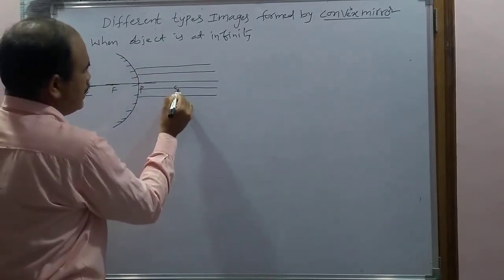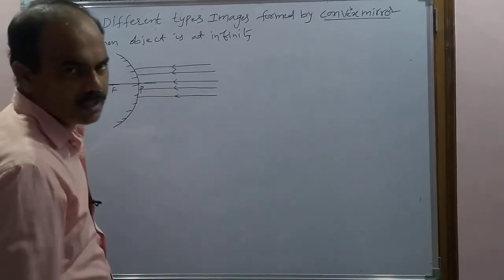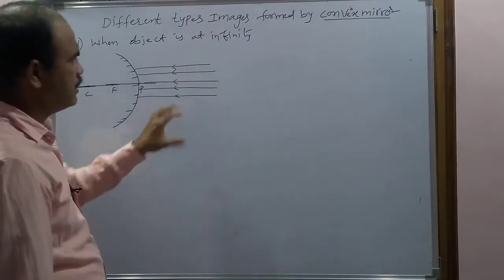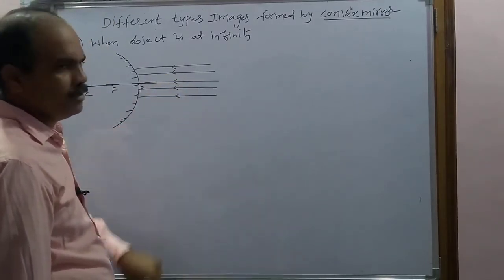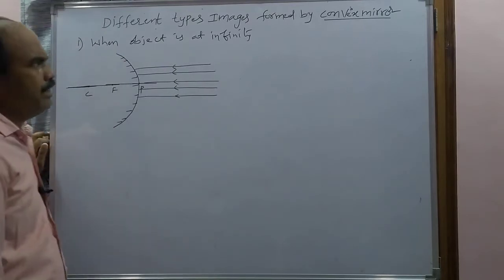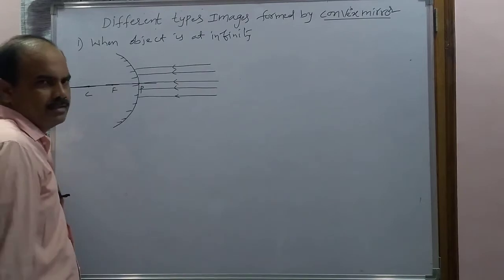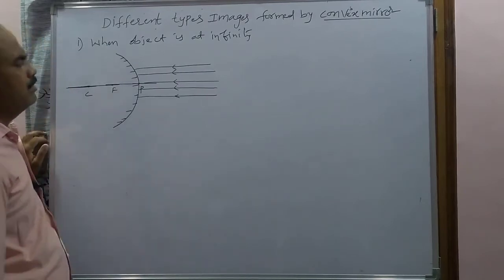So when the object is at infinity, the incident rays coming from the object are parallel to each other and parallel to the principal axis. Now I am going to explain how we can draw the ray diagram, where the image is formed, and what the characteristics of the image are.